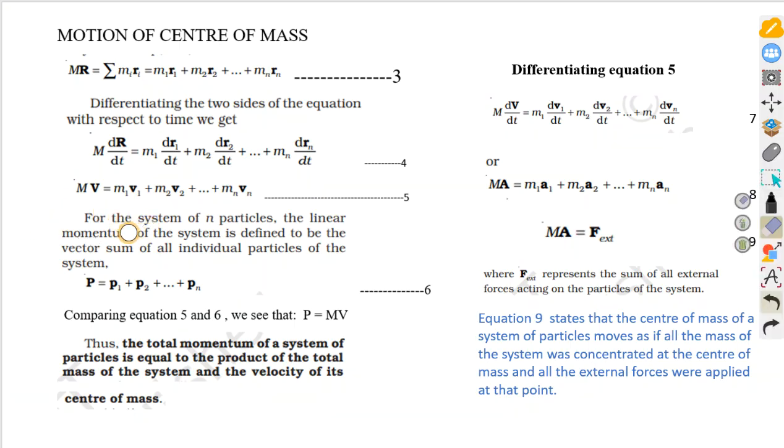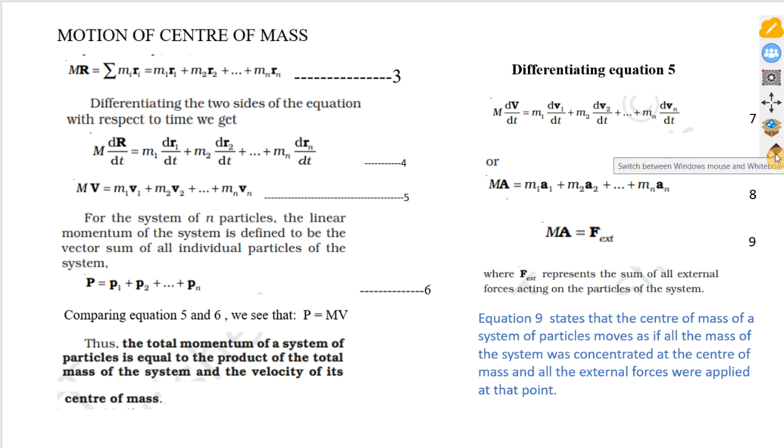For a system of n particles, the linear momentum of the system is defined to be the vector sum of the individual particles' momenta. So we have p equals p1 plus p2 up to pn. The sum of the individual momenta gives the total momentum, which of course is logical. And if we compare equations 5 and 6, we see that p equals mv.